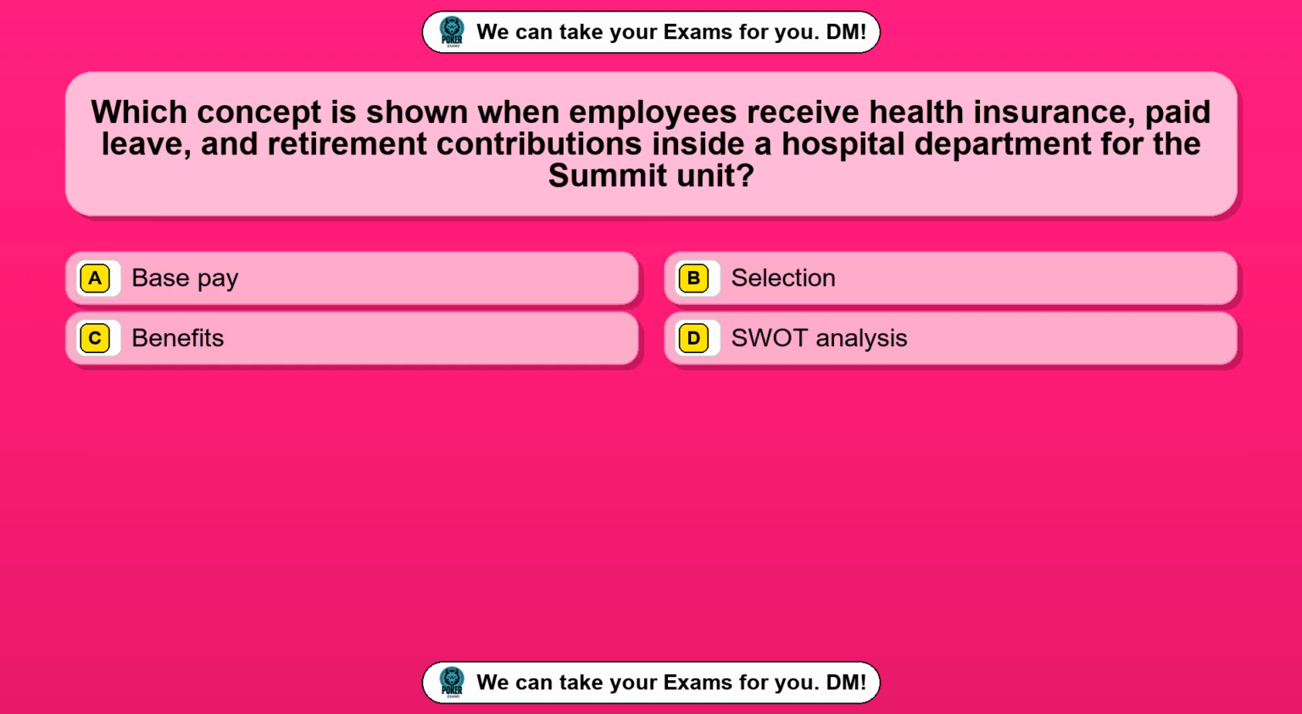Question 48. Which concept is shown when employees receive health insurance, paid leave, and retirement contributions inside a hospital department for the Summit unit? Option A, base pay. Option B, selection. Option C, benefits. Option D, SWOT analysis. The correct answer is option C, benefits.